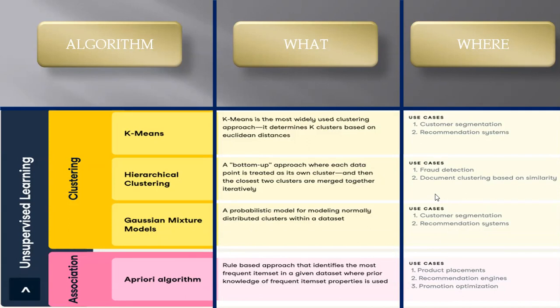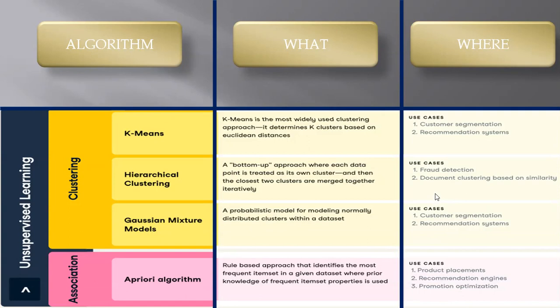If we talk about the Gaussian mixture, a probabilistic model for modeling normally distributed clusters within a dataset, that is called the Gaussian mixture model. And where this is used, it is the same type. We can use this for customer segmentation and recommendation systems also.